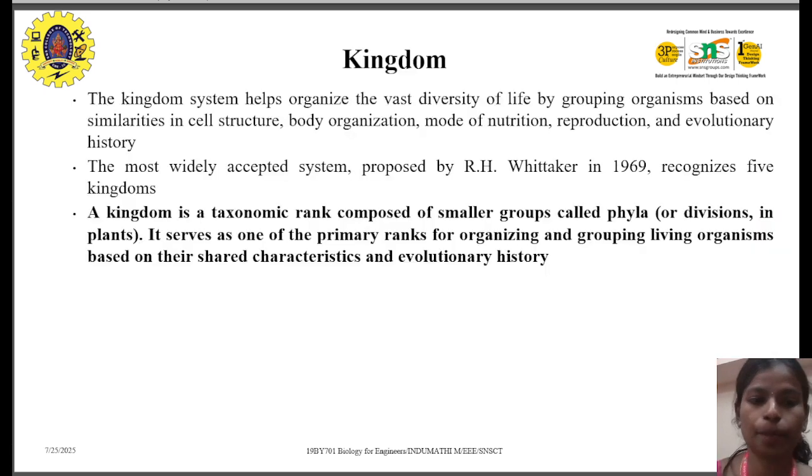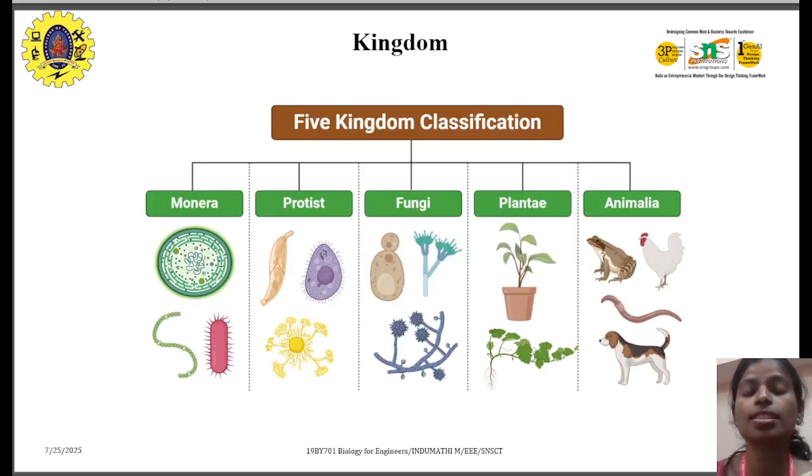Next comes kingdom. How do you classify the kingdom? It's vast, like a kingdom. We categorize it depending upon similar cell structure, body organization, and so on. We have five categories: Monera, Protista, Fungi, Plantae, and Animalia.